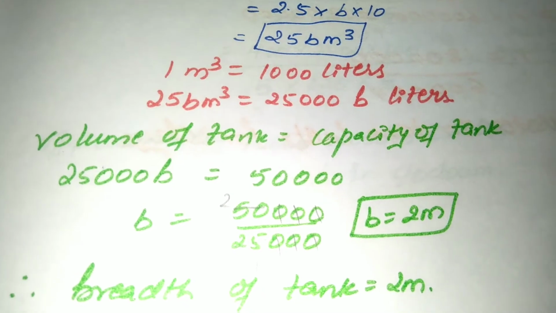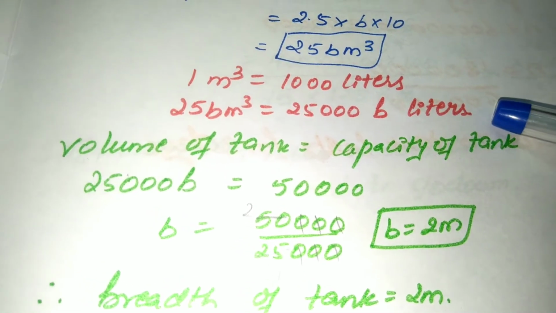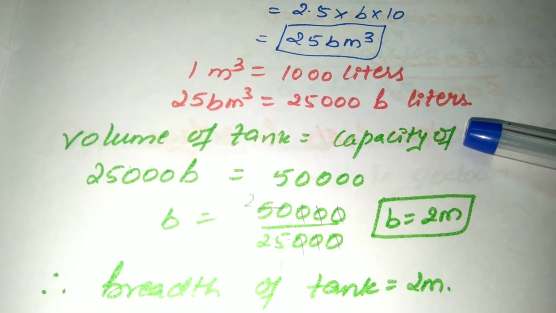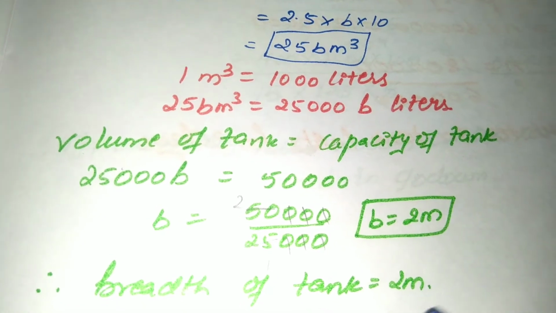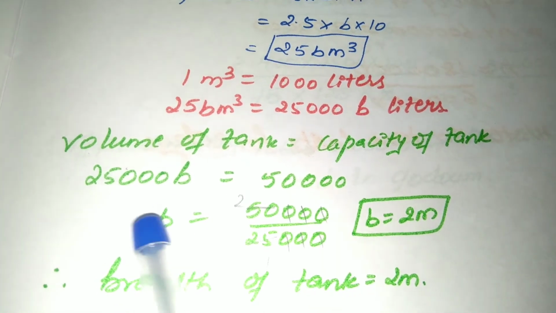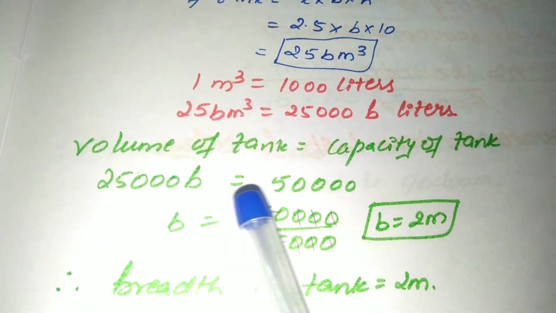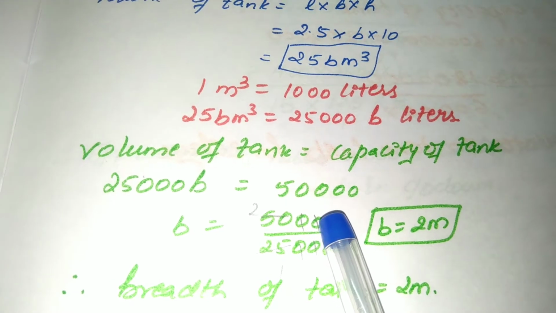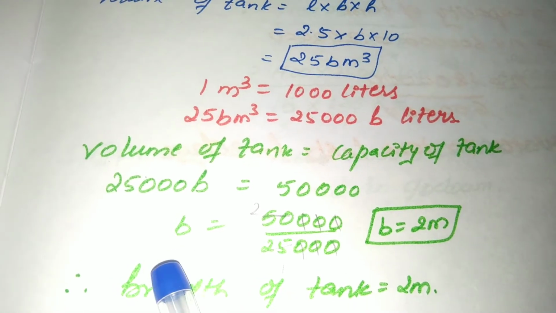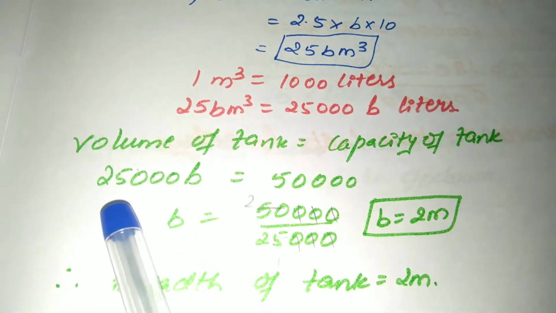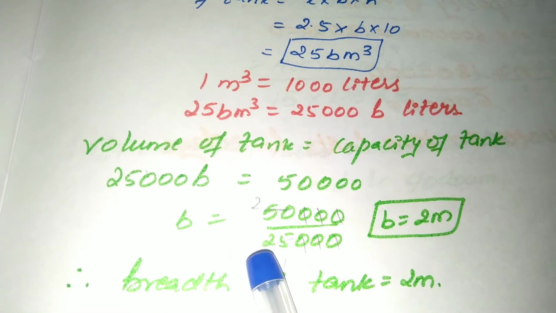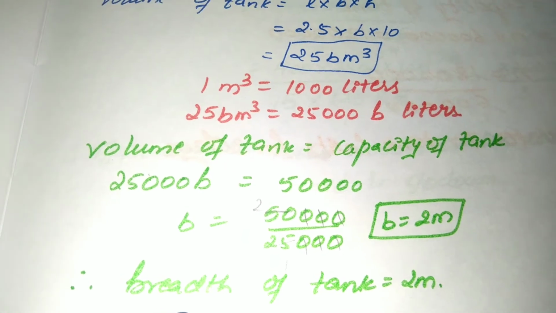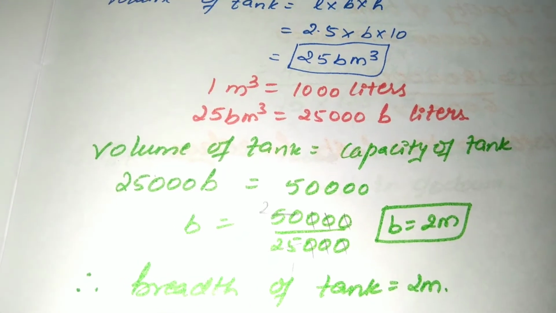As I said earlier, 1 meter cube is equal to 1000 liters. 25 B meter cube becomes 25,000 B liters. Volume of the tank and capacity of the tank both are same. Hence, 25,000 B is equal to 50,000 capacity liters. So, B remains in the LHS as it is. 25,000 comes to the denominator and all zeros get cancelled. 25 ones are, 25 twos are. Hence, breadth of the tank is 2 meters, children.